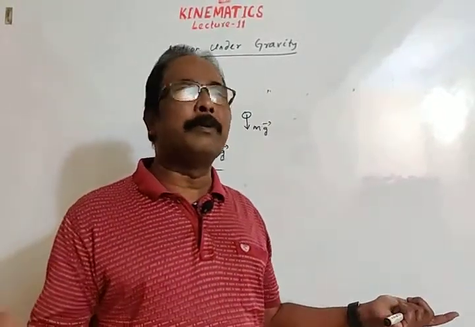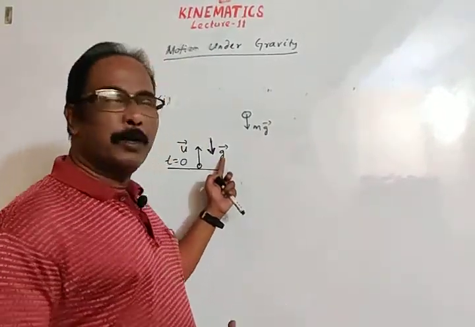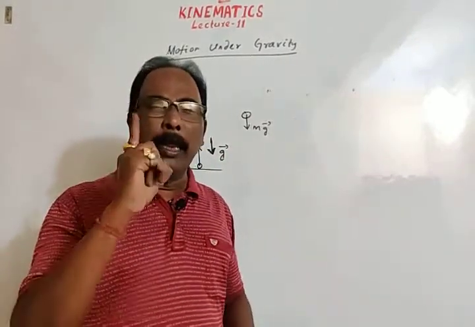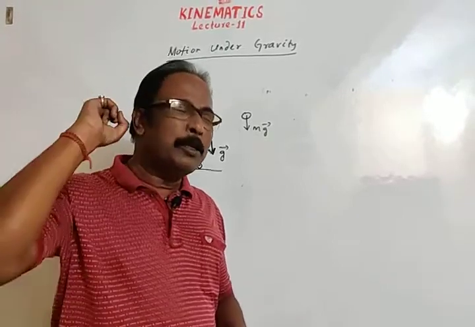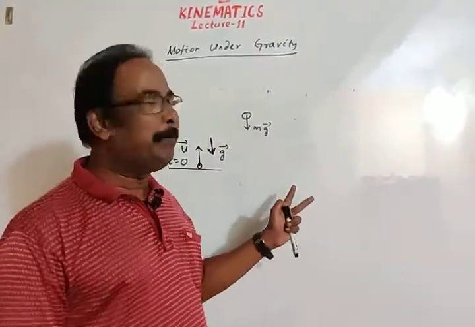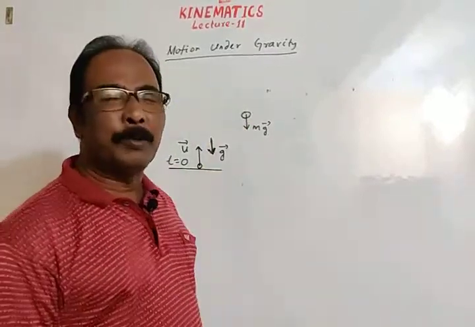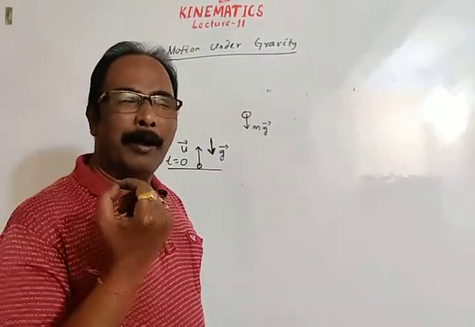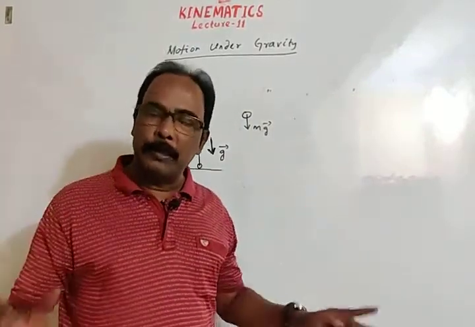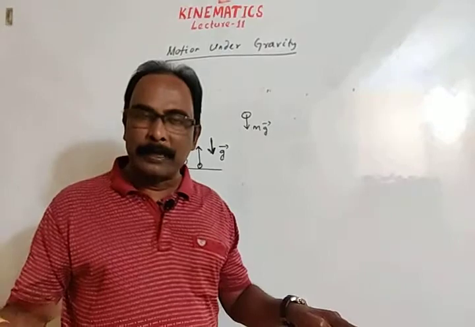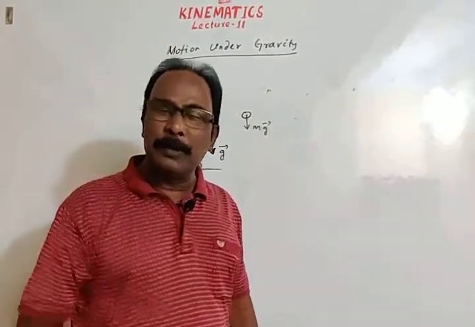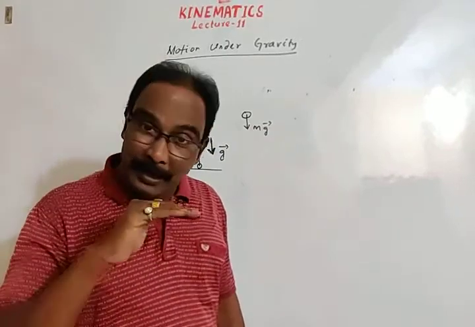Whether we take acceleration due to gravity as positive or negative, the only convention is that the initial direction is taken as positive, from the very beginning of this subject, motion in a straight line. I have already discussed this. Initial direction is always taken as positive. This is the convention.